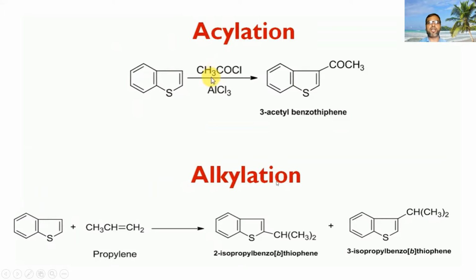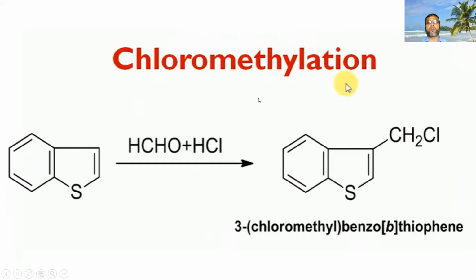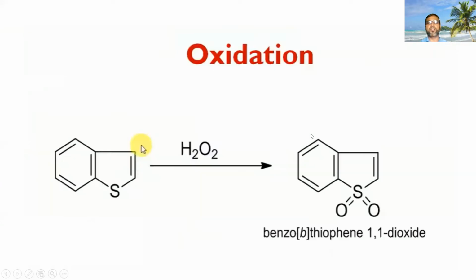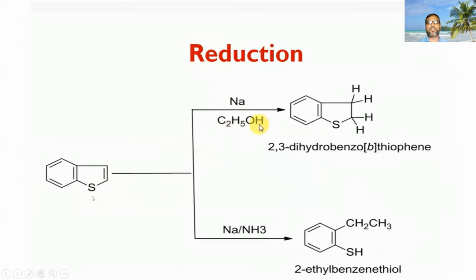Now alkylation, you can see 2-isopropyl benzo[b]thiophene and 3-isopropyl benzo[b]thiophene. Chloromethylation, you can see here at position 3. Oxidation, benzo[b]thiophene 1,1-dioxide. Reduction, you have the 2 pathways from sodium ethanol and sodium ammonia. You will get 2,3-dihydrobenzo[b]thiophene and 2-ethylbenzenethiol.